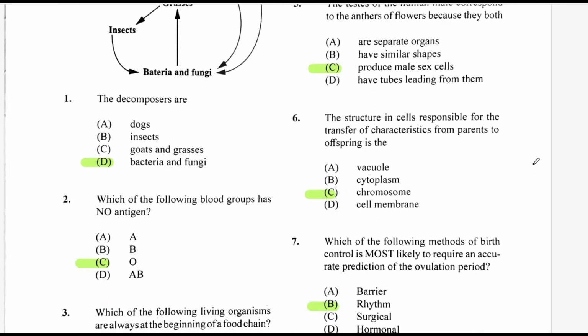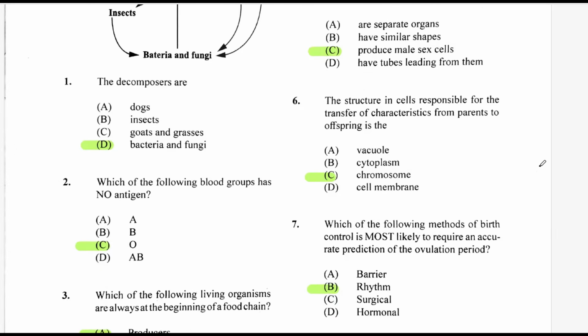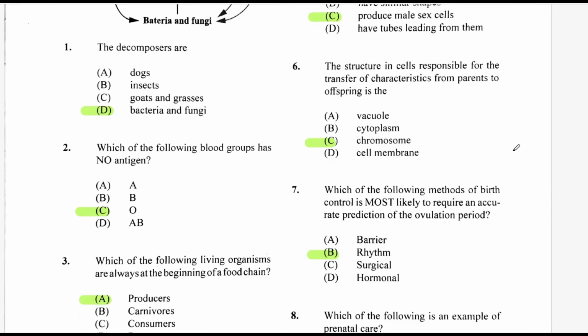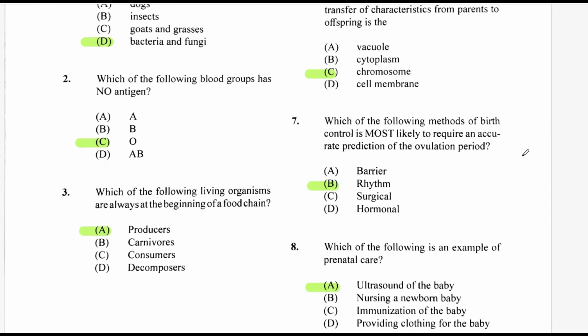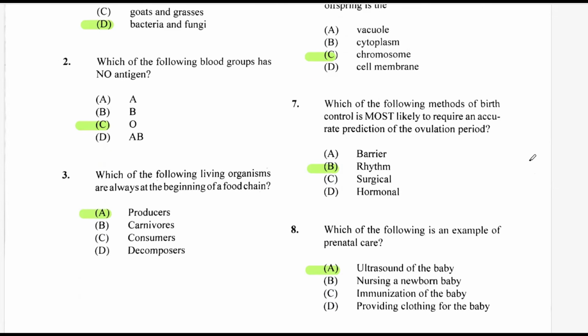The structure of cells responsible for the transfer of characteristics from parents to offspring is chromosome. This is a very popular question in the multiple choice for integrated science. Question 7, which of the following methods of birth control is most likely to require an accurate prediction of the ovulation period? That would be the rhythm method or the rhythmic method. So for question 7, the answer is B.